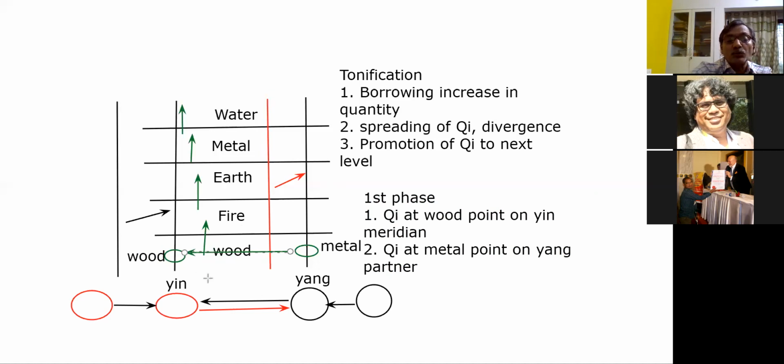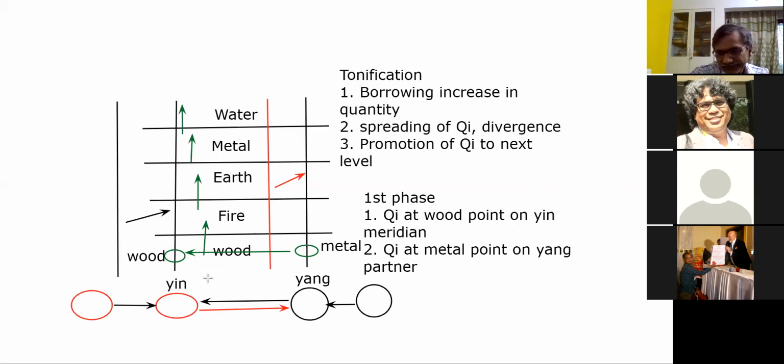Is the reverse true? That is what I am asking you. Will wood control metal? The wood chi available at the wood point on the yin meridian, will it control the availability of chi at the metal point of the yang meridian? Are you understanding my question, all of you? No. The answer is no.